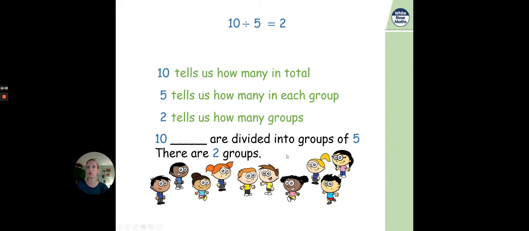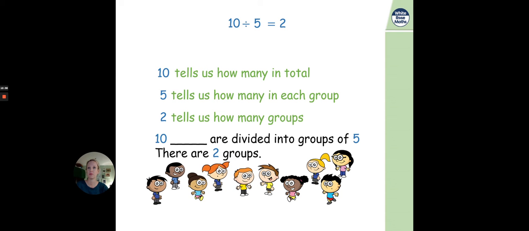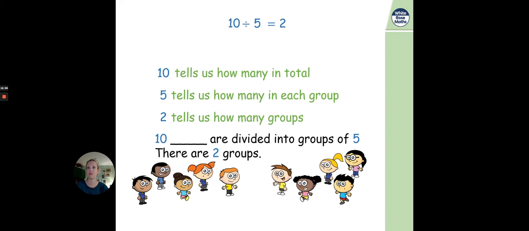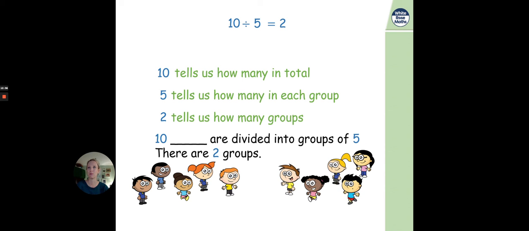If there are 2 groups, there would be 5 children in each group. Off they go to that side, they're one group. Off they go to that side, that's another group. Another way to demonstrate. 10 children are divided into groups of 5. There are 2 groups of 5. 10 in total.